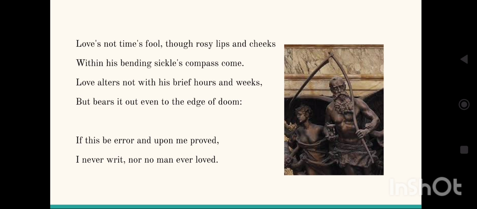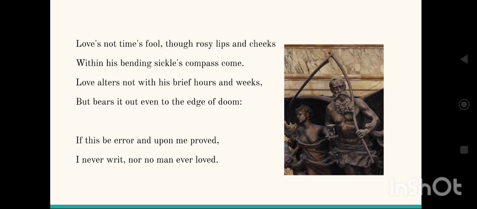Love alters not with his brief hours and weeks. So love never changes with time, simple meaning, but bears it out even to the edge of doom. Doom is here death. So again, time may suck all the youth and beauty out of you, but your partner will continue to love you forever. The power of love never changes, even if you are old, aged.